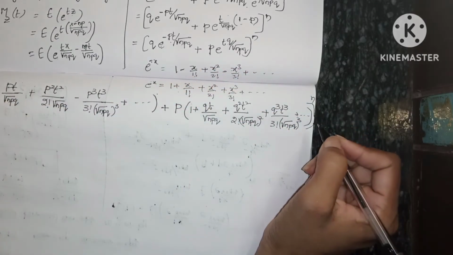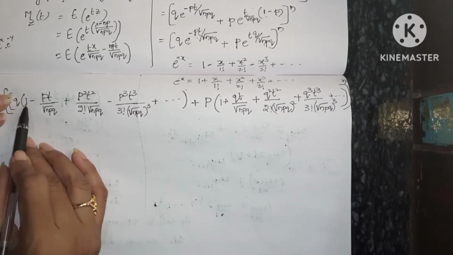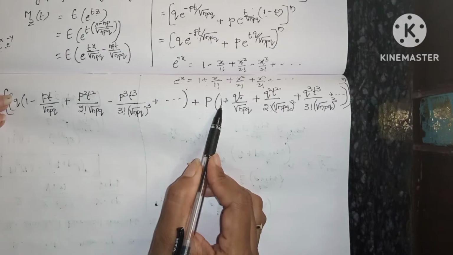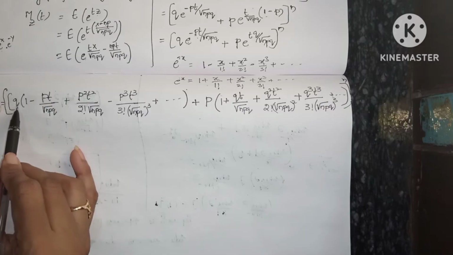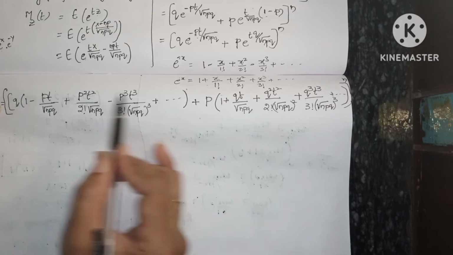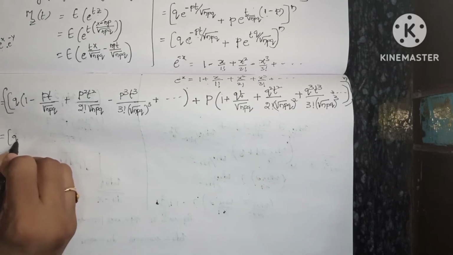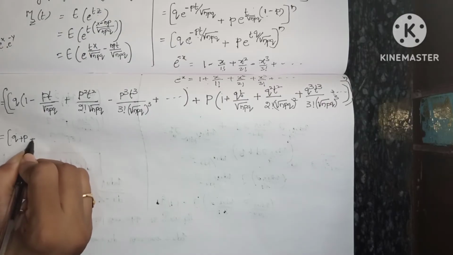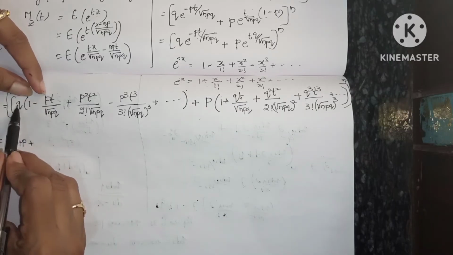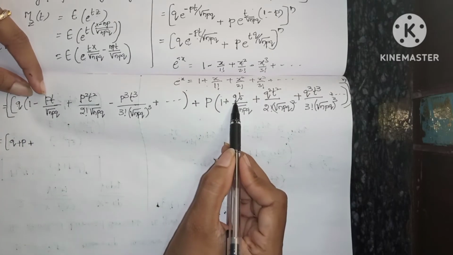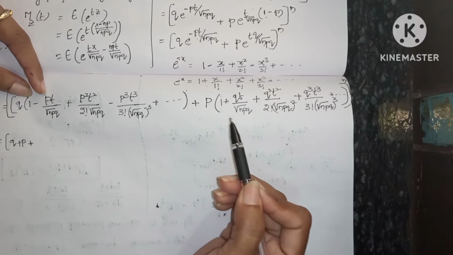Okay, so now what we have to do is take common here. q into 1 is q, p into 1 is p. So first we are writing only the terms which do not have any t terms, only these two. So that's why first we are going to write q plus p plus so on, taking common. Here we have qp, here pq, taking t common. Like that again t square terms, again t cube terms.